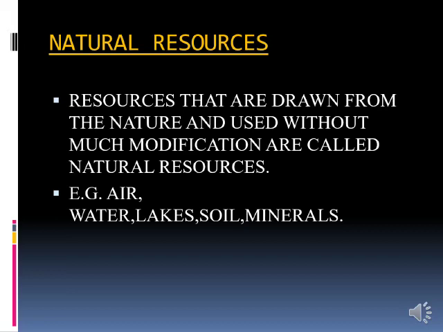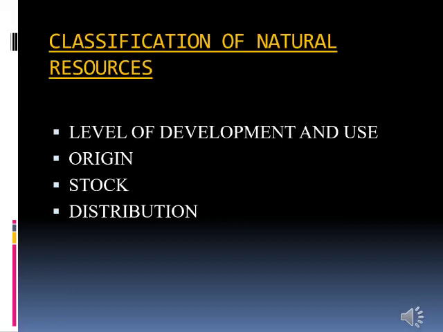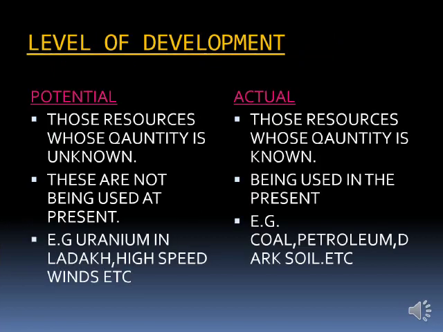Now, natural resources are classified into different groups. Let us see in detail. Natural resources are further classified into different groups depending upon their level of development and use, origin, stock, and distribution. Let us see in detail in the following slides. On the level of development, there are two different classifications. The first one is the potential resources and the other one is the actual resources.